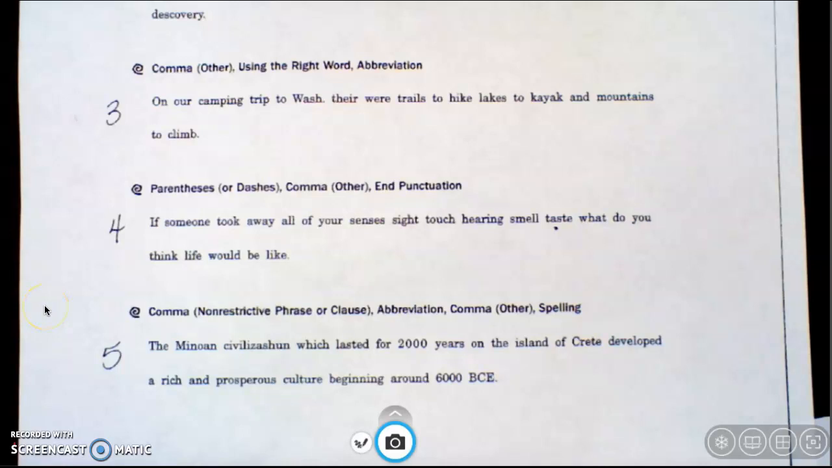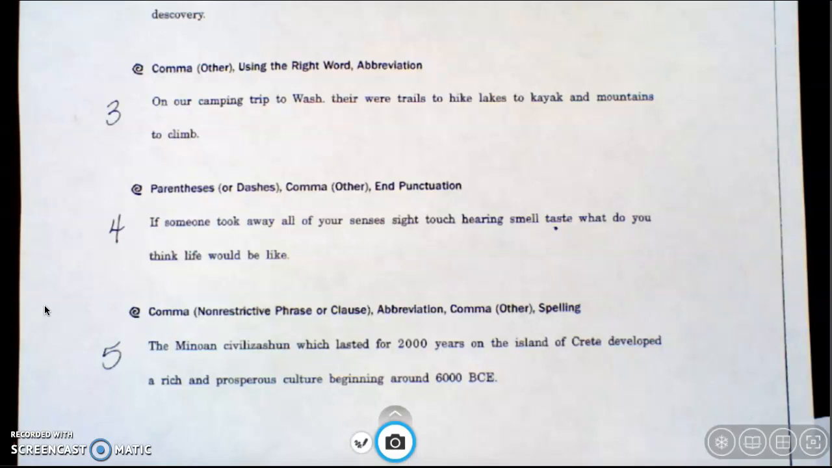Hey everyone, in this video we are going to be correcting sentence 3, 4, and 5 under set 2. Sentence 3 says, "On our camping trip to Wash, there were trails to hike, lakes to kayak, and mountains to climb." In this sentence we're going to be adding some commas. We also need to make sure we're using the right word, and we have an abbreviation error to address. Let's begin with our commas.